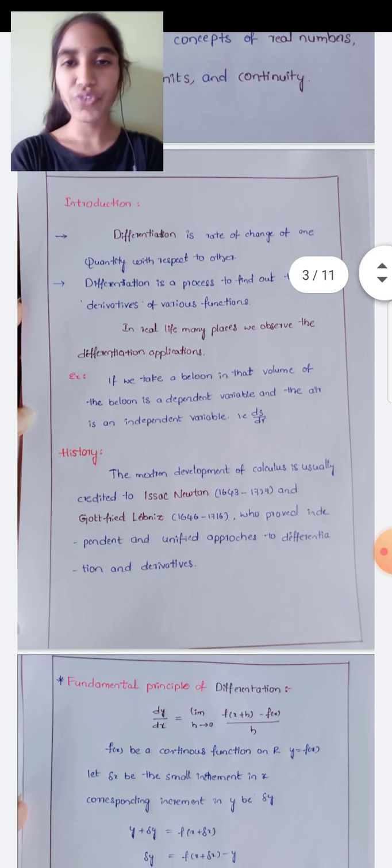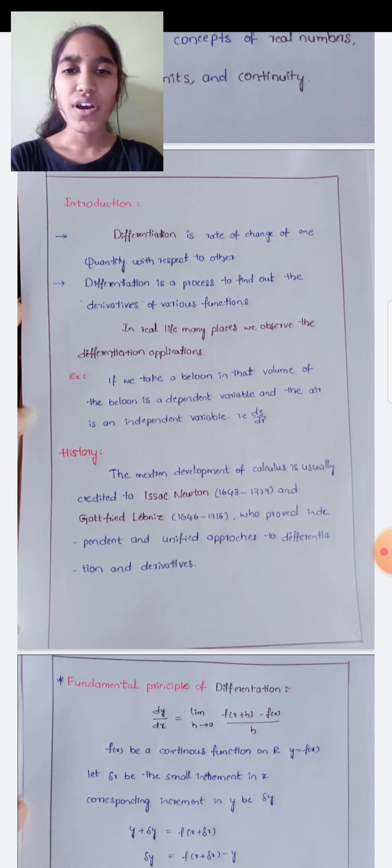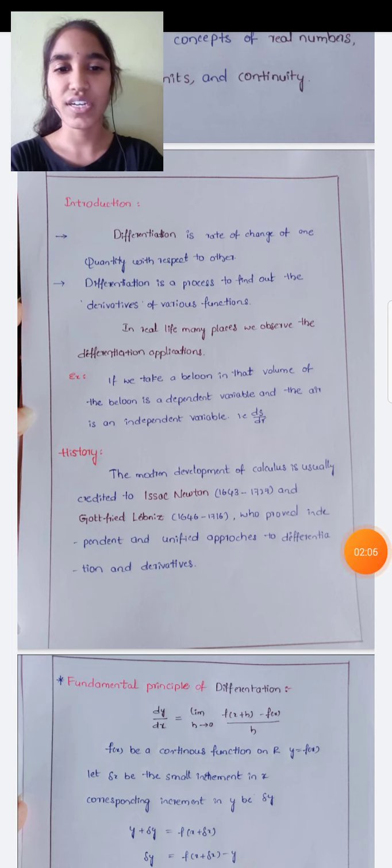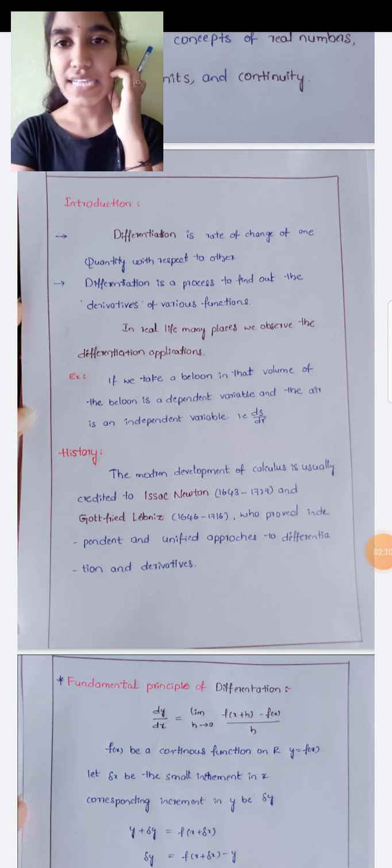So before going to start the differentiation, we will have some introduction about it. Differentiation is the rate of change of one quantity with respect to another. In school days, when we talked about speed, we said distance by time.